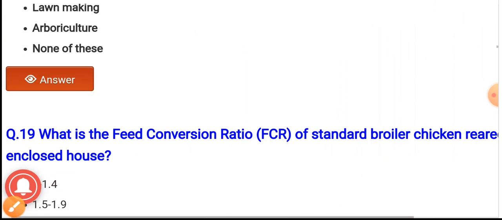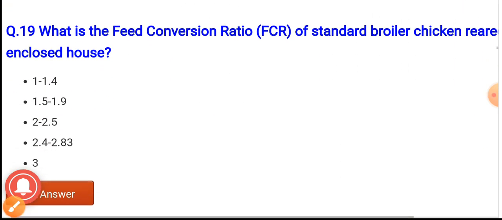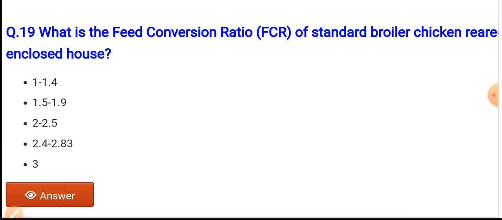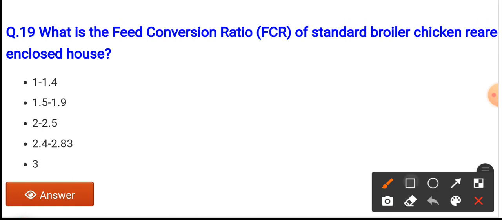Question number 19. What is the feed conversion ratio, that is FCR, of standard broiler chicken which is reared in an enclosed house? The options are 1 to 1.4, 1.5 to 1.9, 2 to 2.5, 2.5 to 2.83 and 3. And the feed conversion ratio of standard broiler chicken reared in an enclosed house is 1.5 to 1.9. Option B is the correct answer.